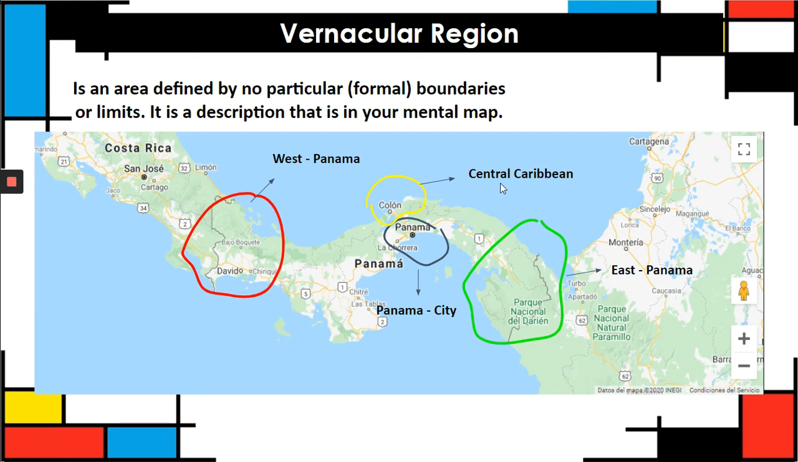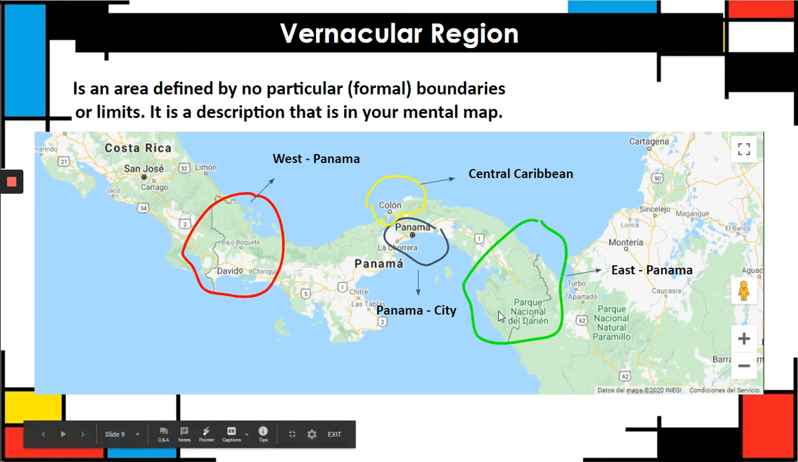Also, we have the Central Caribbean, which is Colón and the Caribbean Ocean. We also have West Panama, which is Bocas de Toro, which is little islands in the Caribbean, and David. And then we have East Panama, where we find the national park. Okay, this is not formalized, but it's something that everyone has in mind.